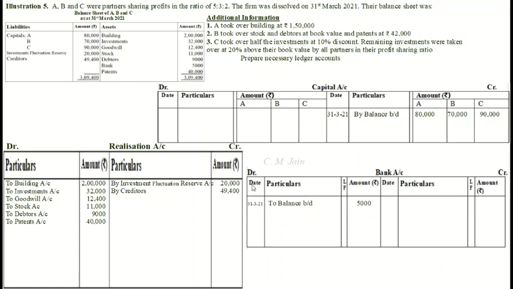So in realization account on credit side, we will write by A's capital account building 1,50,000. We are writing this amount in inner column as of now because another adjustment related to A's capital needs to be made regarding investments. So we will write this amount in inner column and leave a line blank after this.